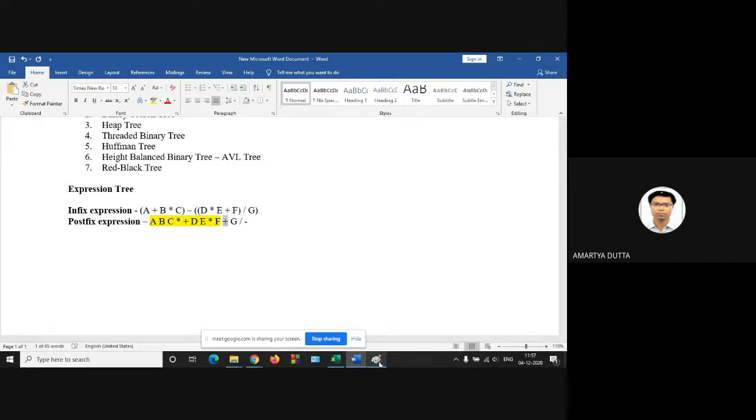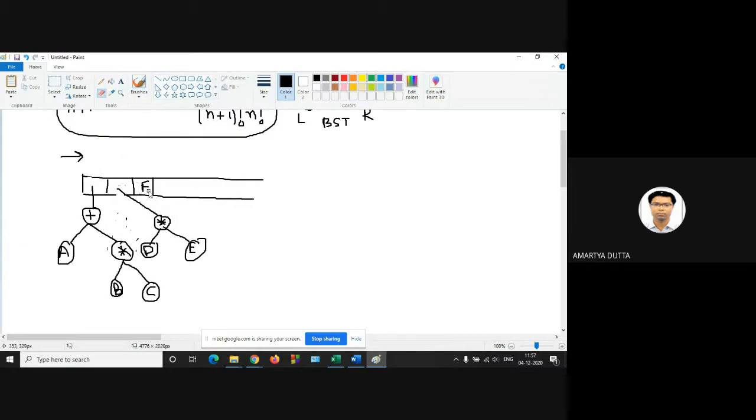Next one is addition. So addition means you have to pop this F, and what should I do? Anyone? Sir, addition will be the root. Left child will be this multiplication. Please be louder. Addition will be the root. Left child will be this multiplication one, and right child will be F. So omit this one.